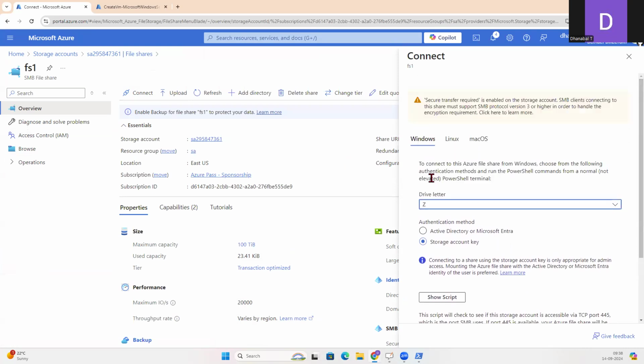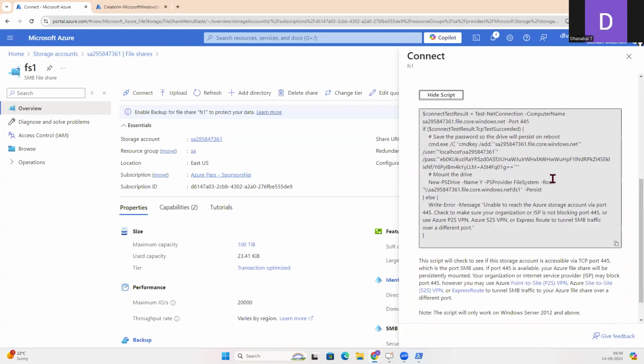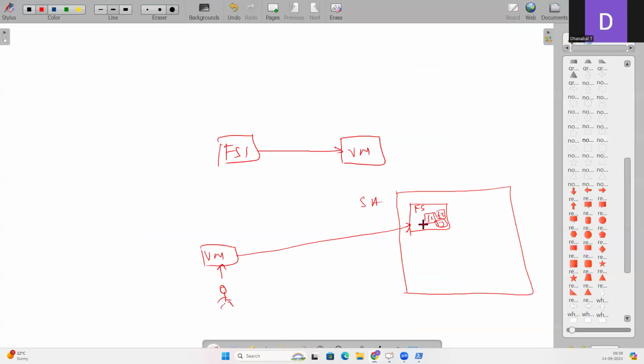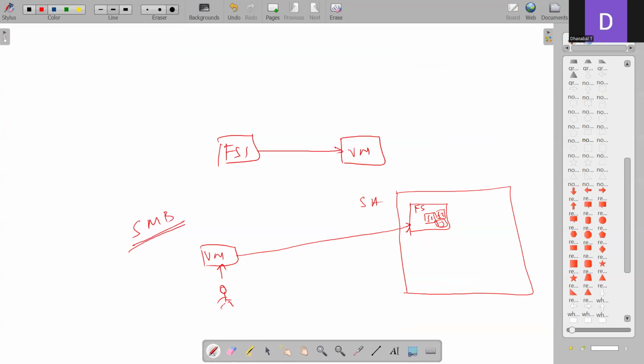Let me just select some other drive letter, let's say Y, and the script, because my machine is running the Windows operating system, I need the Windows operating system related command. So the first command will check whether my Windows operating system will allow connectivity at port number 445. If you ask me what is that port number 445, it is for SMB connection, Server Message Block. This is the standard protocol used by any file server for sharing files. The similar concept is also implemented in this file share.